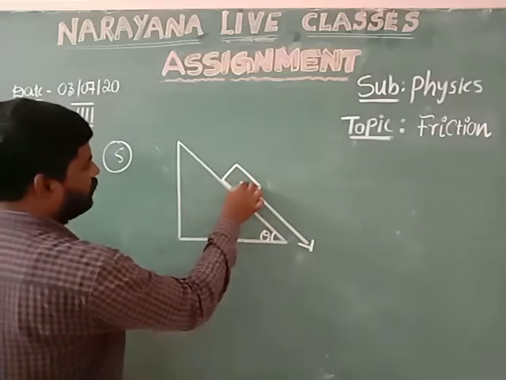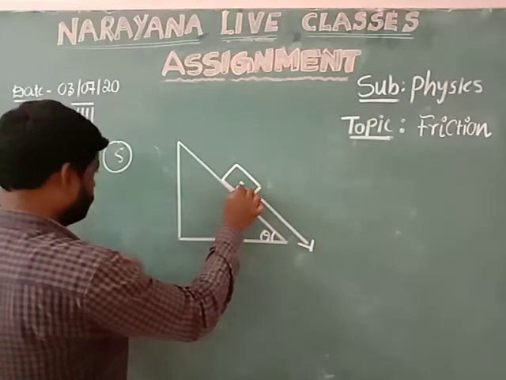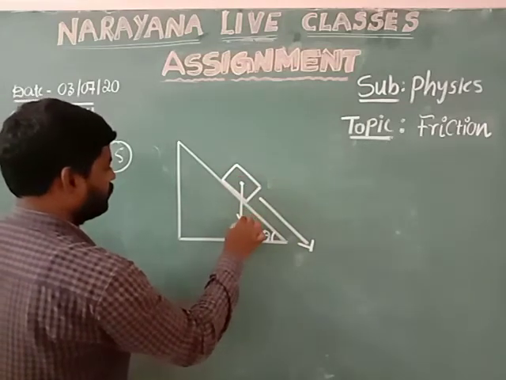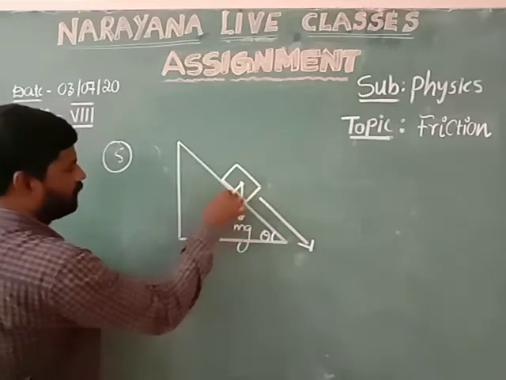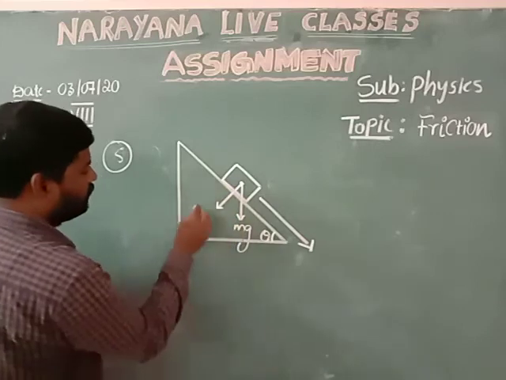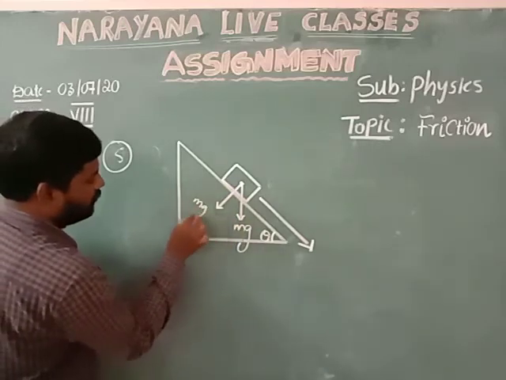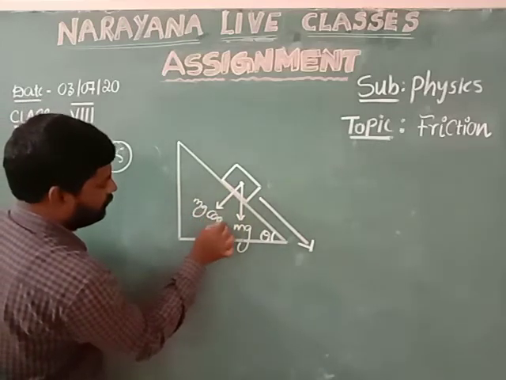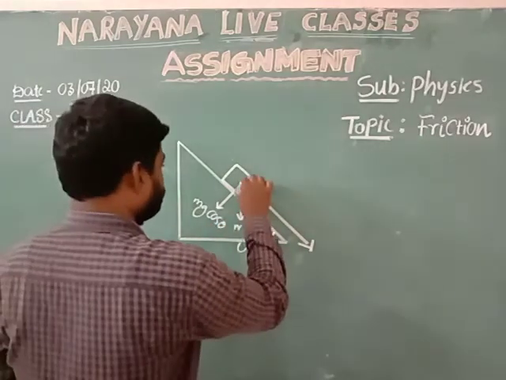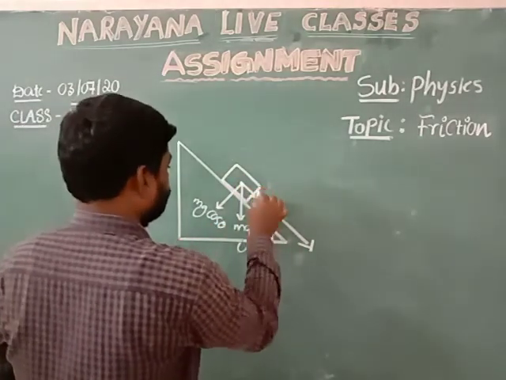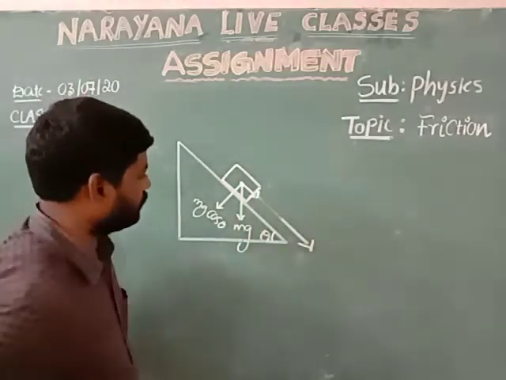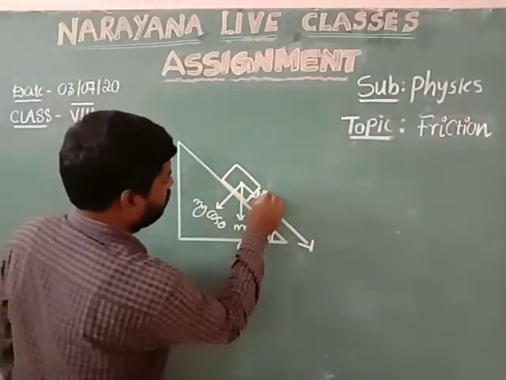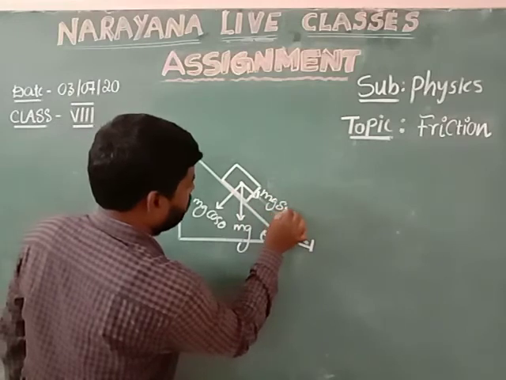For this object, we consider its weight as mg. The component of its weight perpendicular to the plane is mg cos theta, and the component along the plane is mg sin theta.